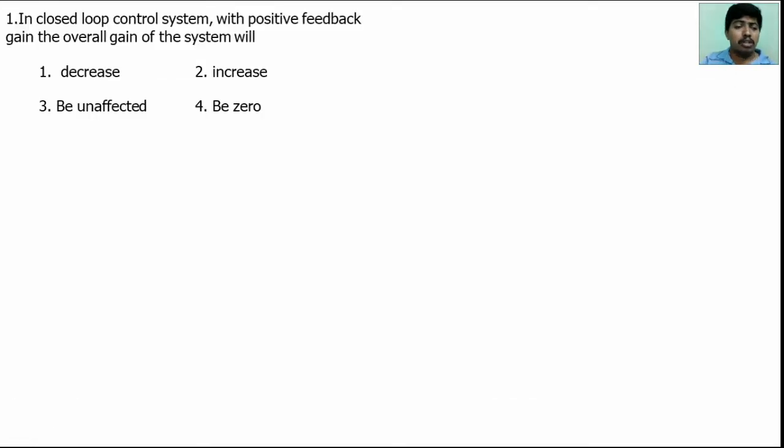So the first question: in a closed loop control system with positive feedback gain, will the overall gain of the system increase or decrease? We know that when feedback gain is added, maybe positive feedback gain, definitely the overall gain should change. It cannot be unaffected, so option 3 is wrong. And it should not be a zero value, so option 4 is also wrong. The answer may be 1, decrease, or increase.